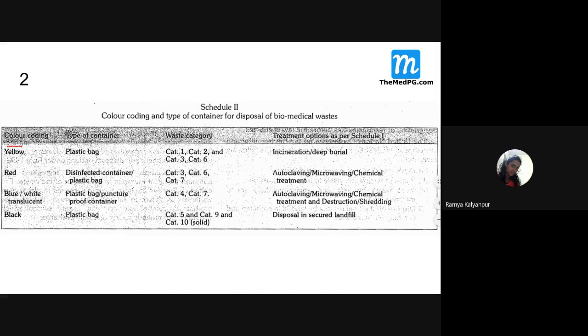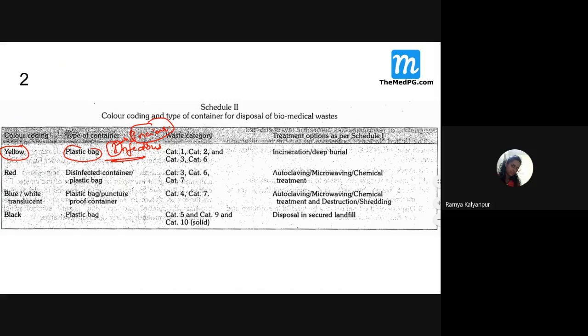Now let us see what all waste is put in this yellow bag. Yellow bag, what we put? All infectious waste. And one more thing I want to tell you, how do you treat this infectious waste? Burn them. That is incineration. All infectious waste, what we do? We burn them. I for infectious, I for incineration, I for burning.